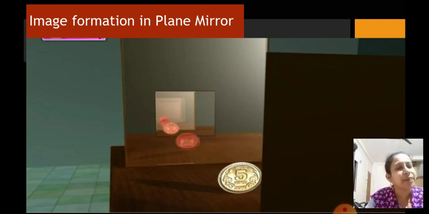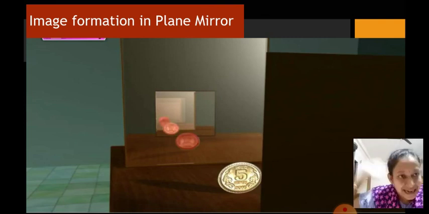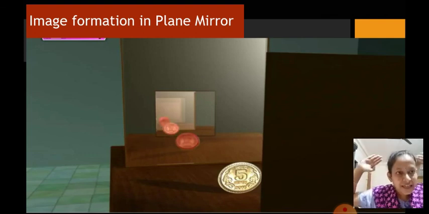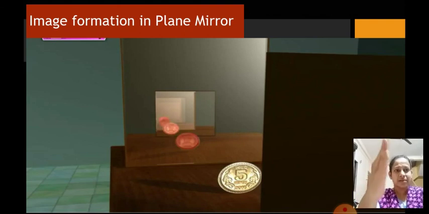Now, if these same plane mirrors are kept parallel to each other, how many images are formed? Okay. Now, this you might have seen when you have gone to a barber shop. Now, the barber, when he is doing a haircut, after he finishes your haircut, he will be keeping one mirror behind you, and you will be observing in the mirror in front of you, right? So you'll find that when you are observing behind, the image of your head will be formed in front, and you will find that there are so many images of the back of your head formed in front of you, correct?